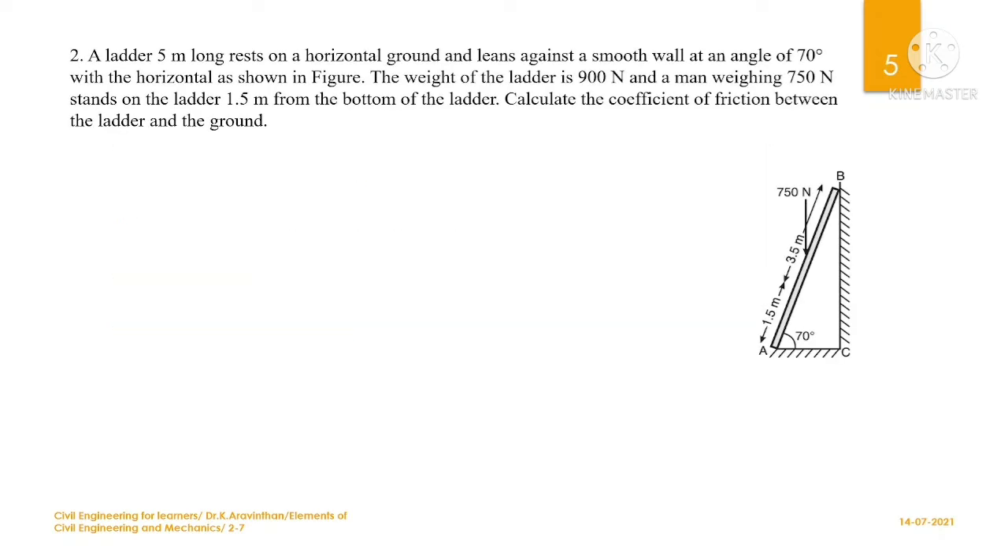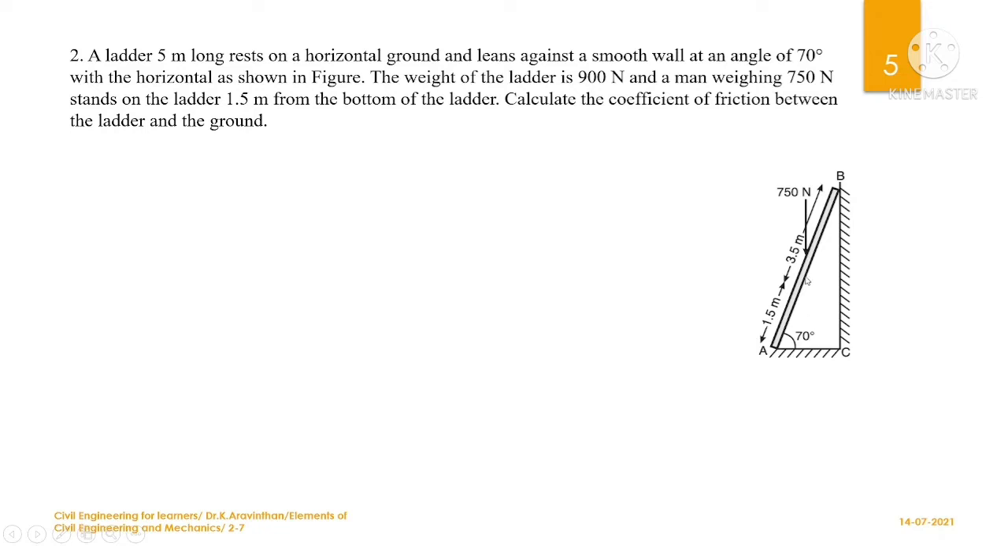Now let us take the next problem. A ladder 5 meter long rests on horizontal ground. The ladder length is given. Since it is placed in an inclined manner, this will be taken as the hypotenuse side. This is a total of 5 meter on a horizontal ground and leans against a smooth wall at an angle of 70 degree. In this problem also, the wall and the ladder don't have any friction, it is indicated as smooth. And the angle in this problem is given as 70 degree with the horizontal as shown in the figure.